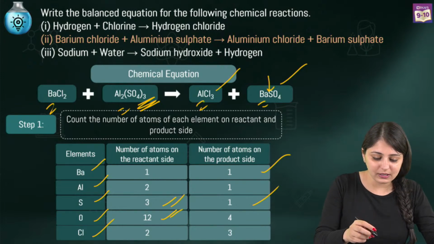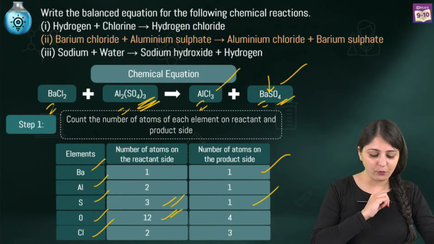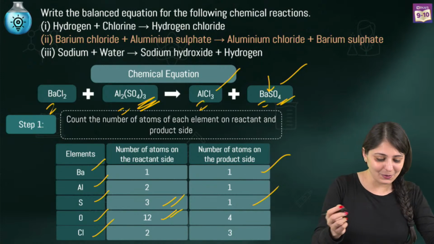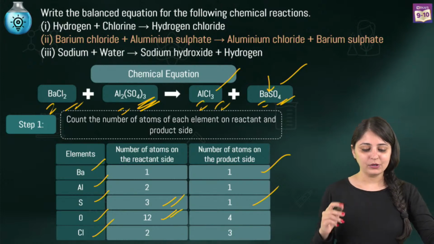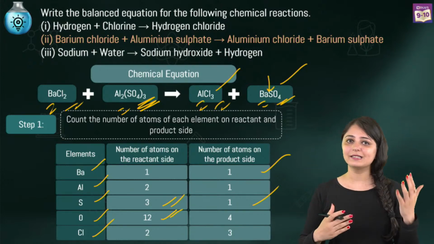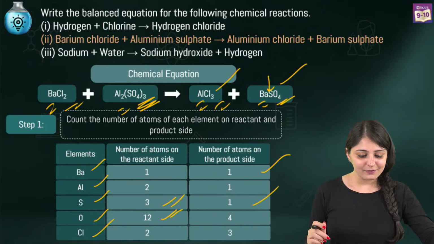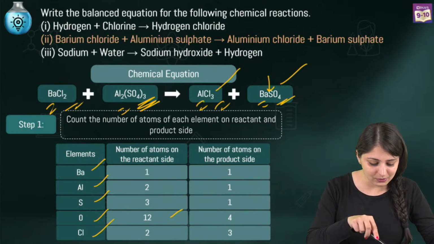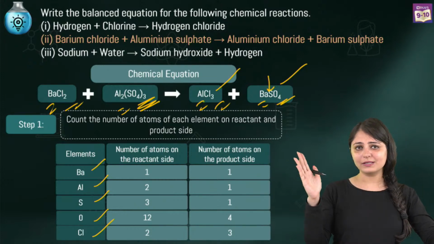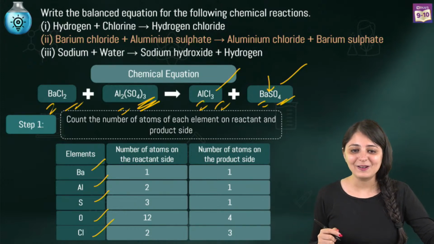And oxygen on the product side, you can see it is 4. Similarly, chlorine. So you see chlorine, 2 atoms here and 3 atoms here. So the first step is to write the number of atoms of every element, which we've done. And looking at this, you can clearly see that, okay, barium is 1 on both the sides. So let's start with aluminium.